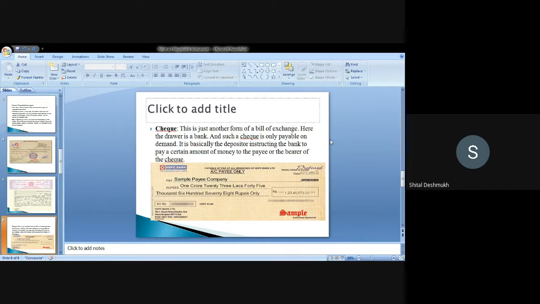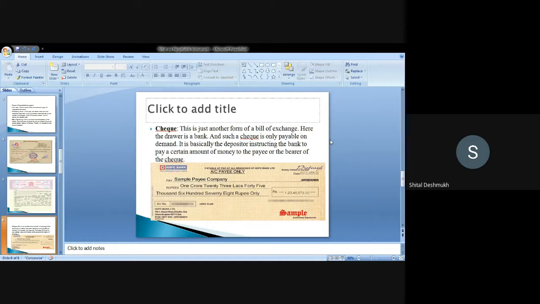There may be confusion about whether the hundi is included in negotiable instruments. The hundi is applicable as a negotiable instrument, but it depends on the parties.